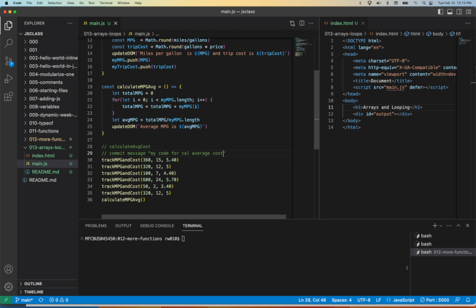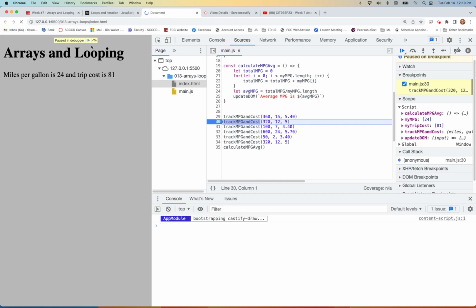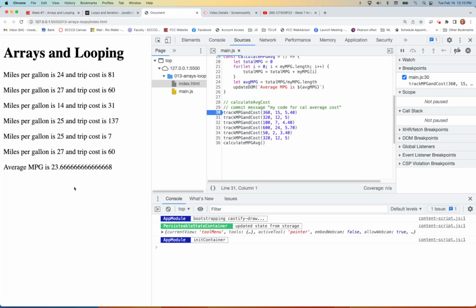Remember, the idea here is that I'm going to give you the solution, but I don't want you to look at it until you attempt it. See if you can get working code that actually outputs to the page. We know how we've done average MPG. And also, by the way, fix that round right there. That would be pretty easy to do given what we know. See if you can do that. That's your challenge for this assignment. I'll do one more video where I show you how I would do it.